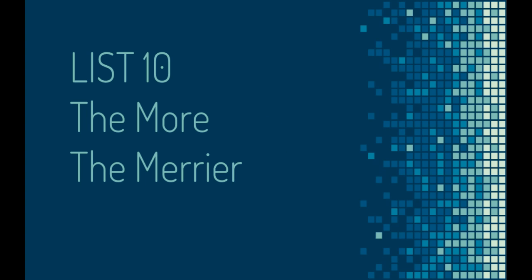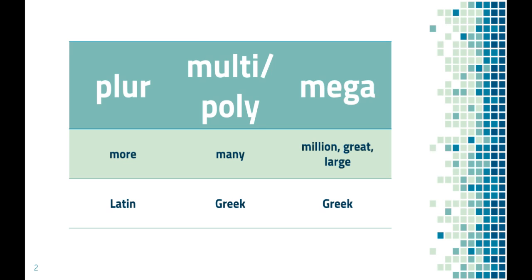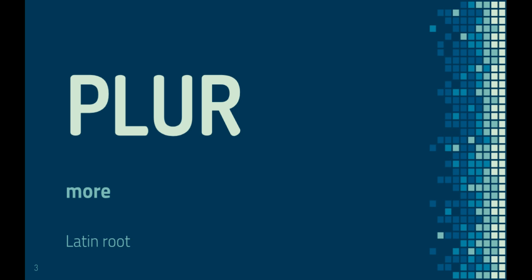List 10, the more the merrier review video. The roots that we have been working with this week are plur, which means more and is a Latin root, multi, poly, which mean many, and they are Greek roots, and mega, which means million, great, or large, and these are also Greek roots. So your first root is plur, which means more.